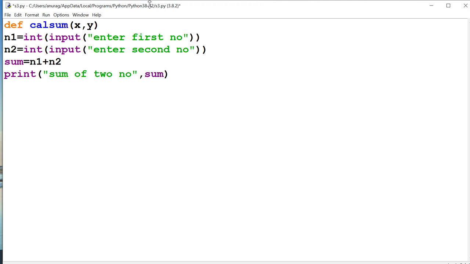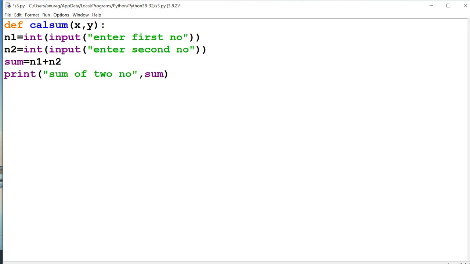Now to declare a function in Python, we need def. Def is a keyword here. Then I need to give a suitable name to the function. Suppose I have given the name of the function calsum, and it requires some arguments or parameters on which it will perform its task. But these arguments and parameters are not mandatory. They are optional. If you require them, then you can pass them, and if you don't require them, then you do not pass them. And this colon is the indentation.